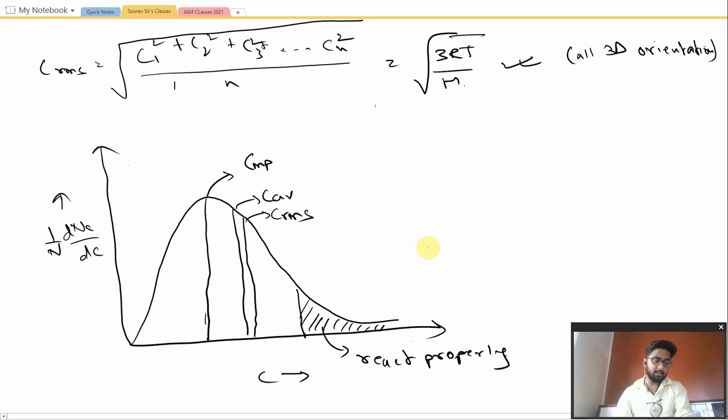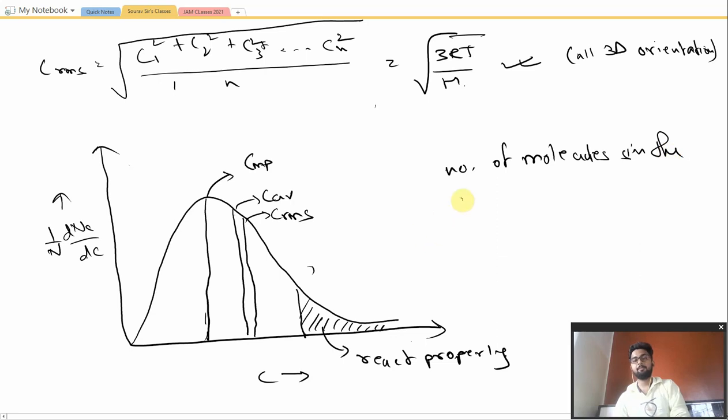Now the last question that has been asked is, what does the area under the Maxwell distribution curve represent? The area under the curve represents the number of molecules in the system. On the y-axis we are plotting the fraction of molecules having a given speed, and on the x-axis we have the speed.